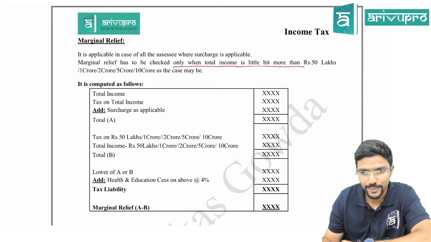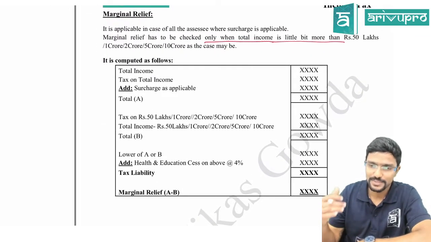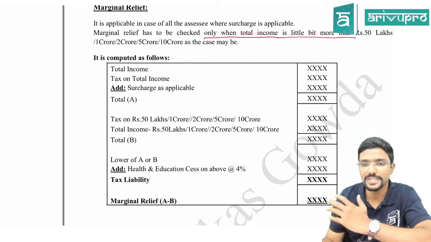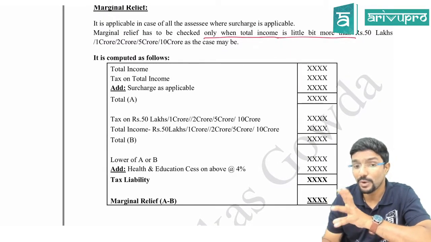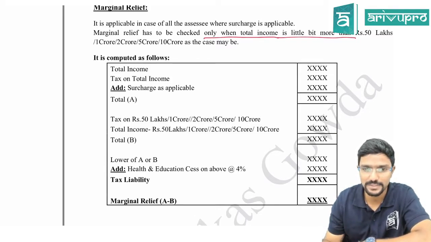Clear, guys? We will do 3 problems on this, so you will get a proper hold, because these problems include tax calculation also. Agree? Then how it is computed, you have to stick to these steps, guys. Take your total income, then tax on total income as per normal rates, then surcharge as applicable.